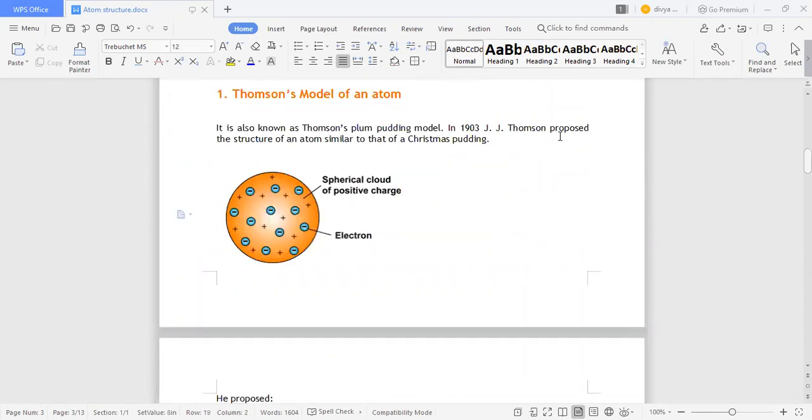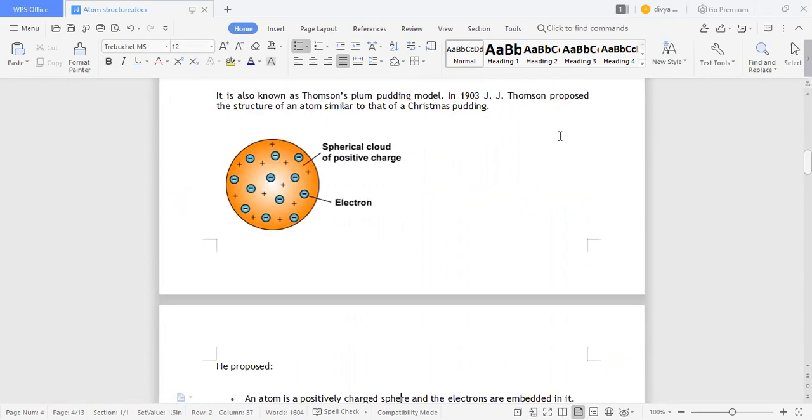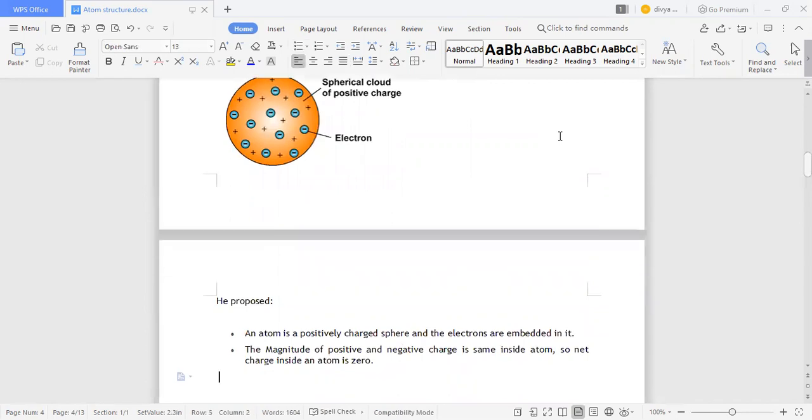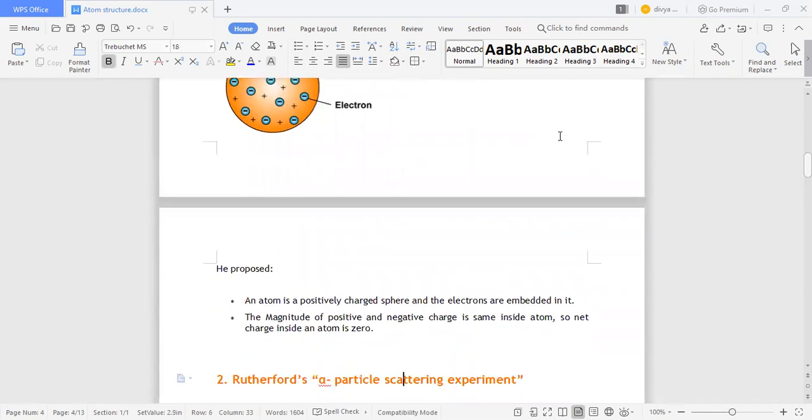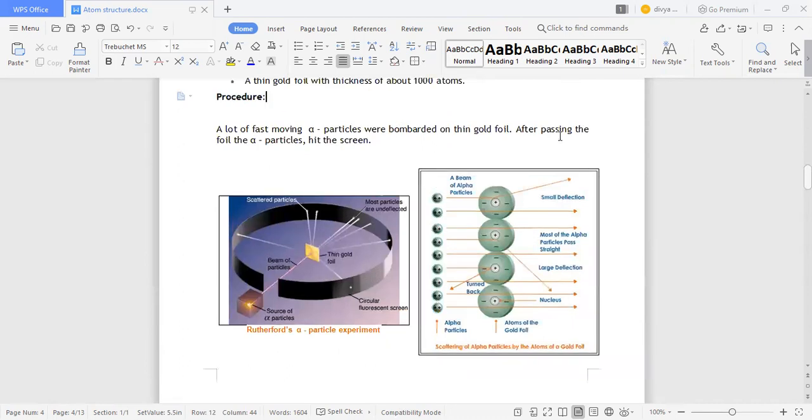What is the structure of the atom? J.J. Thomson said that it is spherical in shape. J.J. Thomson proposed that the structure of the atom is similar to a Christmas pudding, spherical in shape, with positive charge and electrons embedded in it. So it has both positive and negative charge, and that's why it does not divide further. Next, we have to see Rutherford.